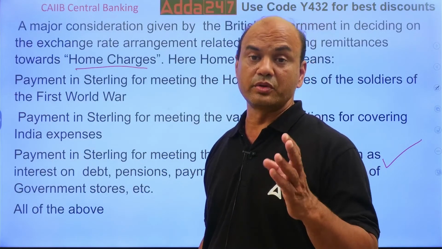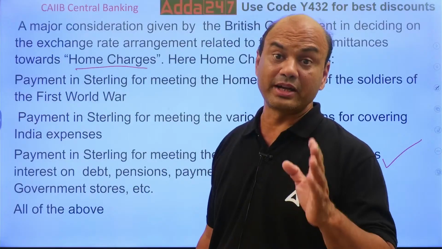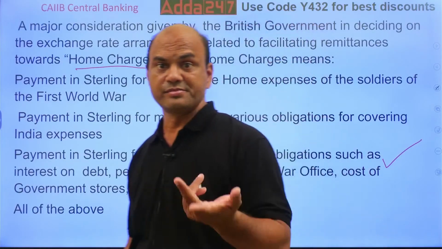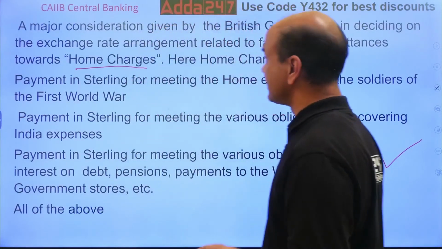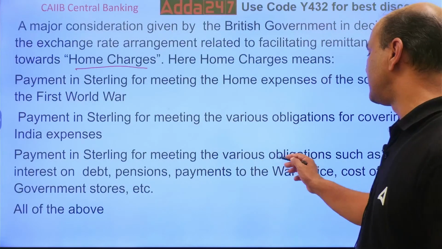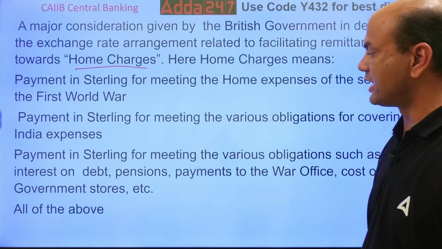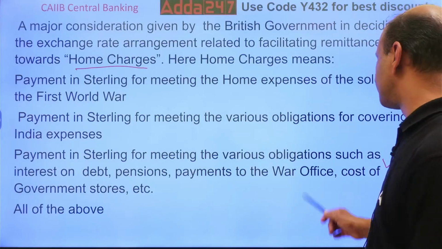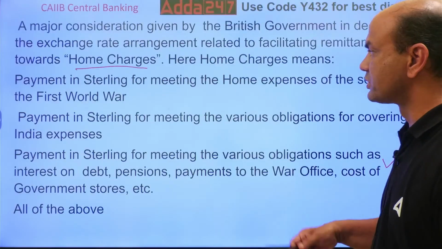It was to the tune of 45 trillion, it seems. That's why. So the answer is payment in sterling for meeting the various obligations such as interest on debt, pensions, payment of war office, cost of government stores, etc.